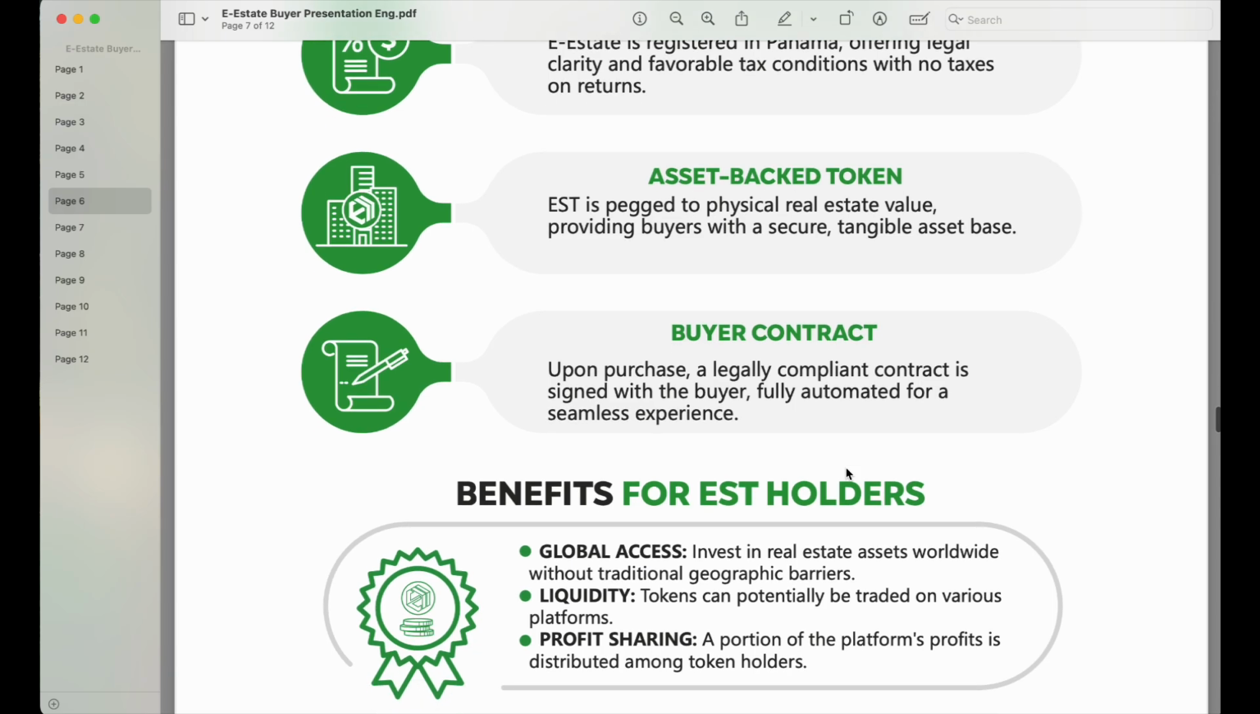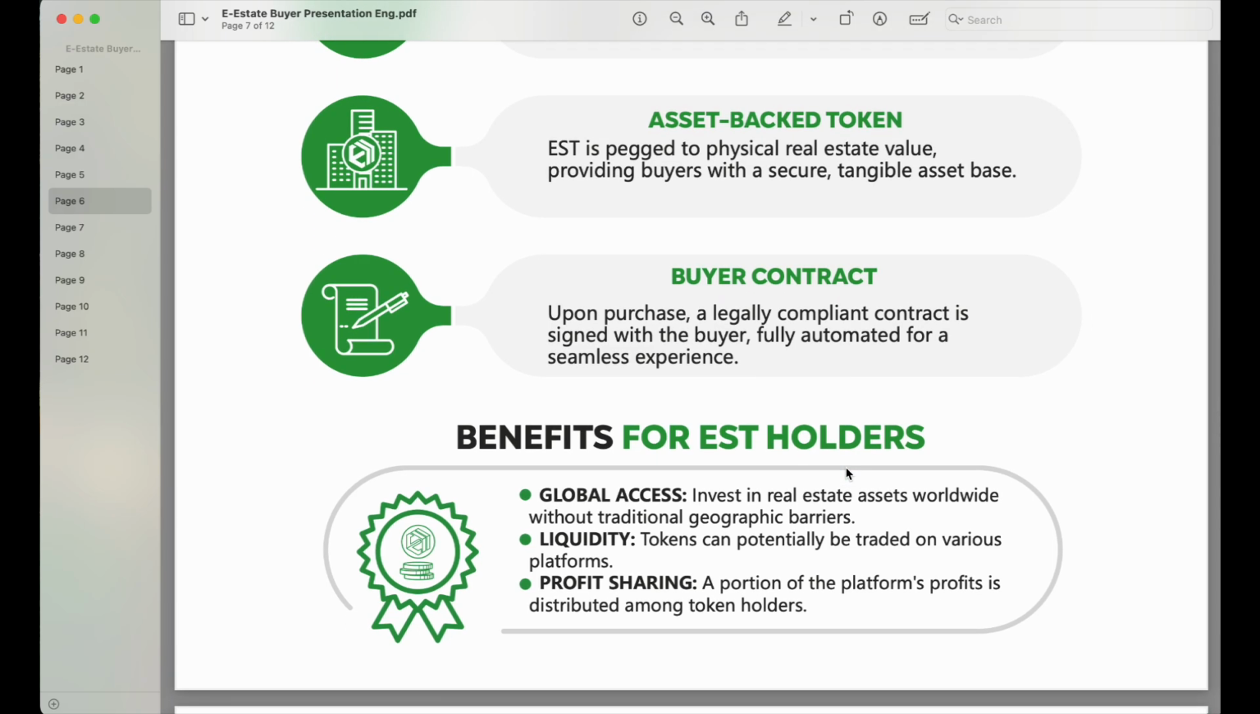Okay, so upon completing your purchase, buyers will be legally compliant with a signed contract. Okay, and everything is fully automated for a seamless experience.